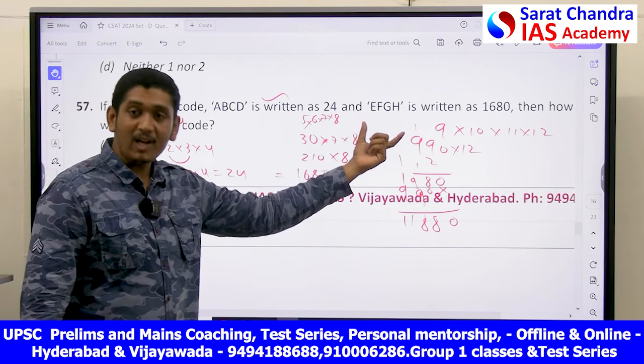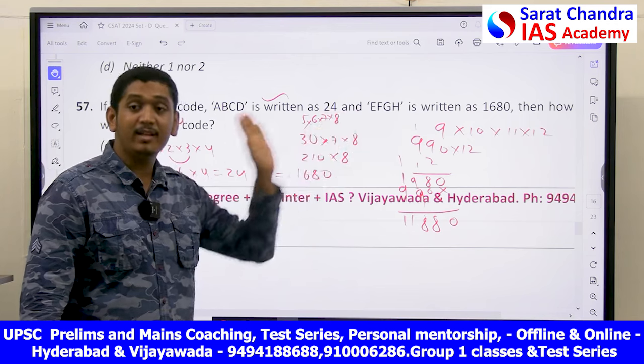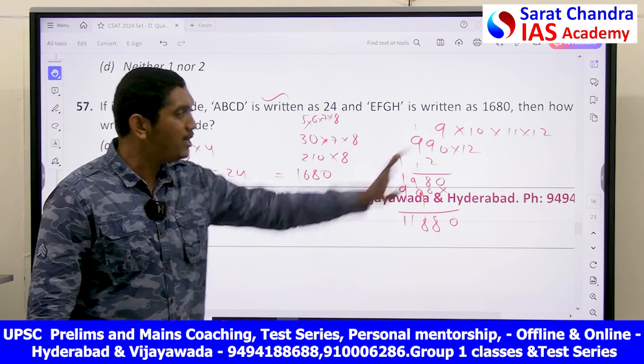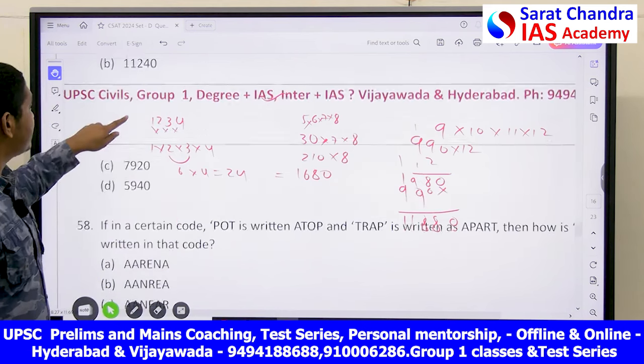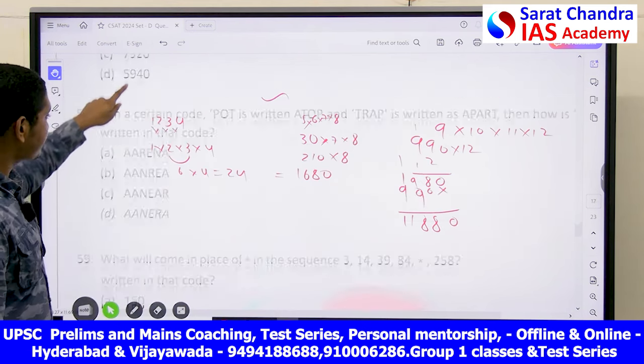They have written the place value of your alphabet in the English alphabet in the forward direction, and they multiplied those place values to get your answer. So the answer in this case is 11880.